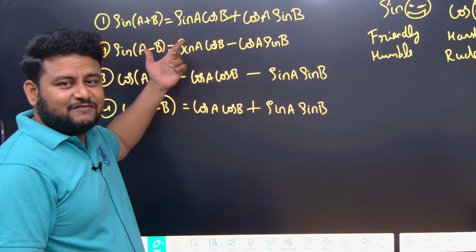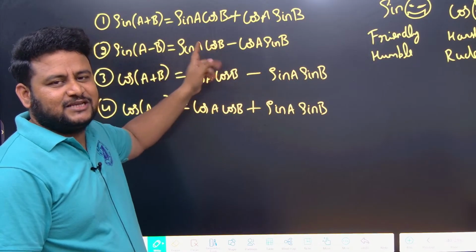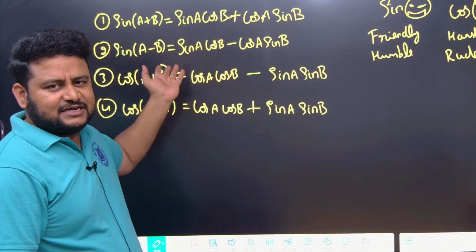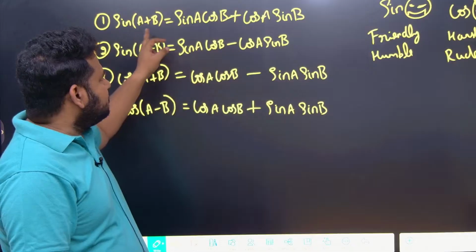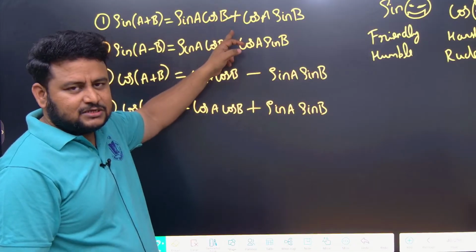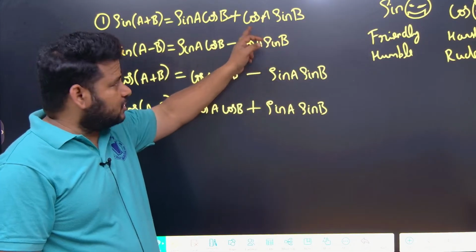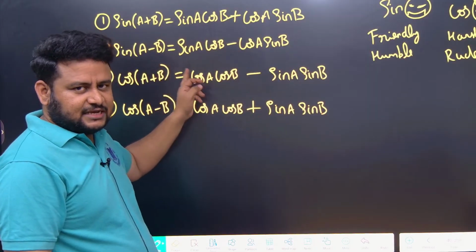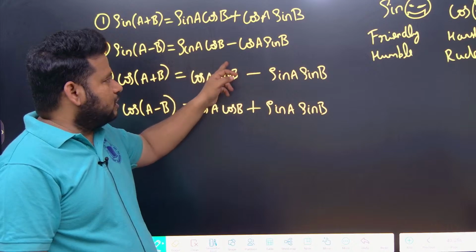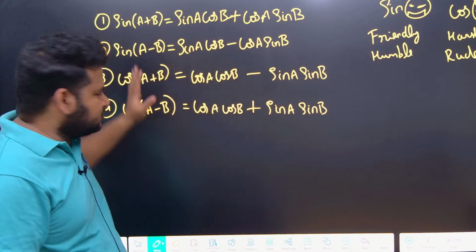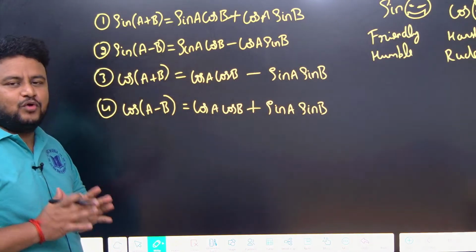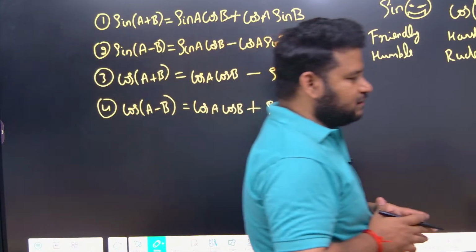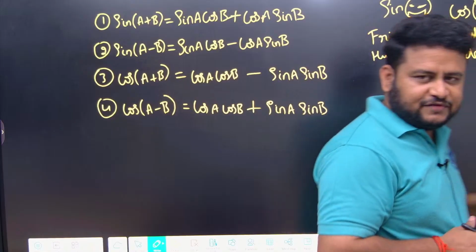But what about sin of a plus b? It will combine with cos very easily. Sin a cos b. Sin is a very obedient person. If you say sin to close the door, it will close the door. So plus means here it will become plus cos a sin b. Now when we talk about sin of a minus b, this will become sin a cos b minus cos a sin b, similarly. So these are the four formulas, highly important formulas. Based on this, we will be solving a lot of questions.